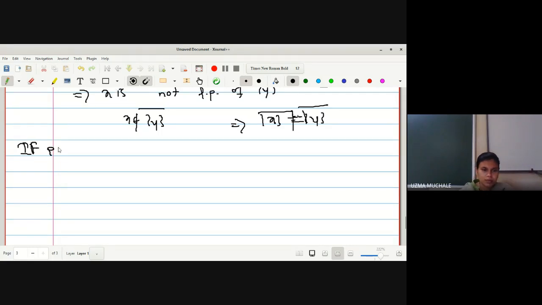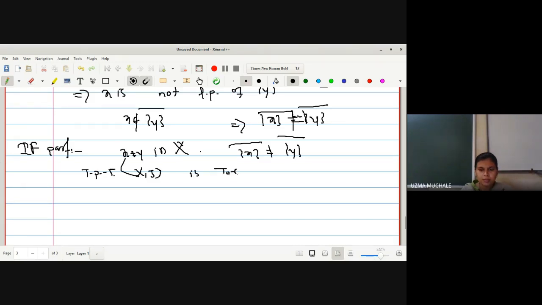Now let me go for the next part, that is the if part. What is there in the if part? We have been provided x is not equal to y in capital X and closures are different. What is our aim to prove? X is a T naught space.